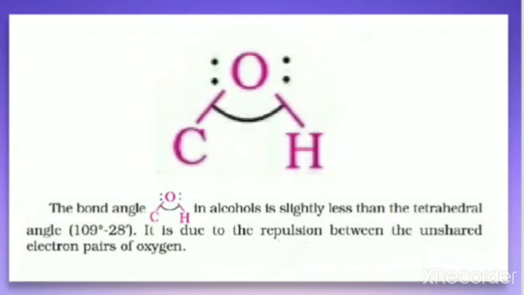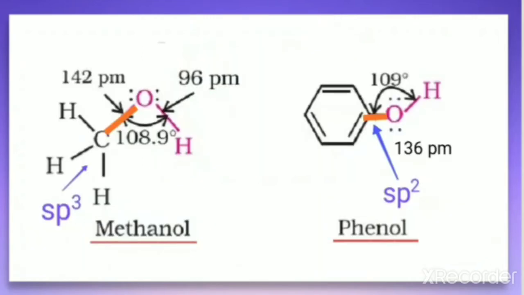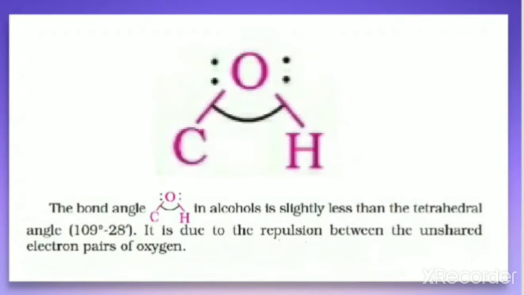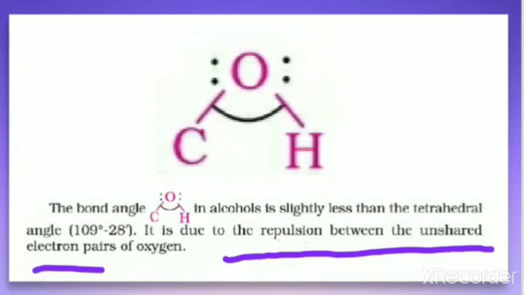Just now we have discussed the structure. In this you can find the angle is 108.9 degrees, that is slightly less than the tetrahedral angle. Here also you can find the angle is 109 degrees, which is also slightly less than the tetrahedral angle. So why is it lesser? Why is the bond angle in alcohol slightly less than the tetrahedral angle? That is due to the repulsion between the unshared electron pairs of oxygen.